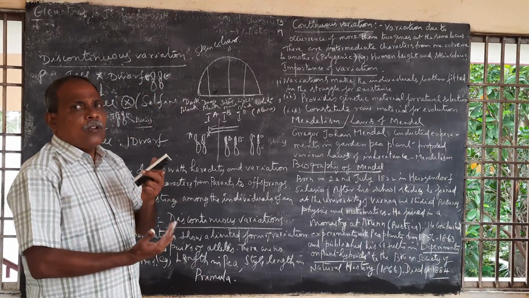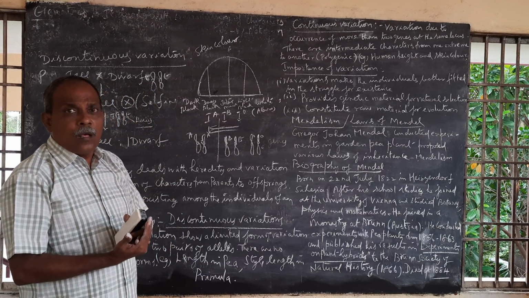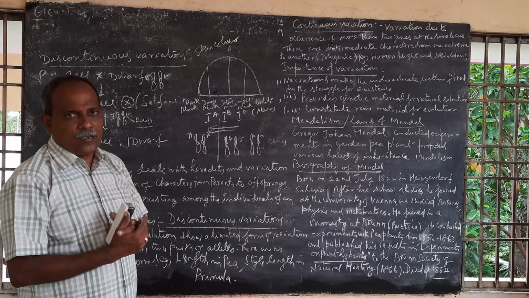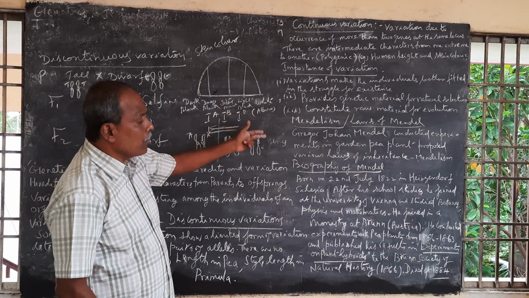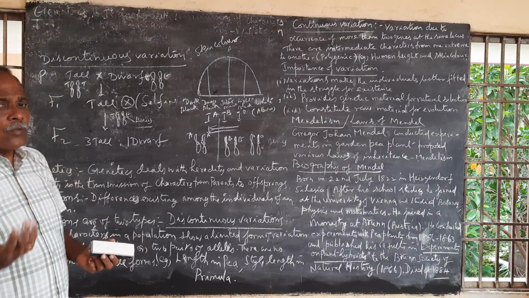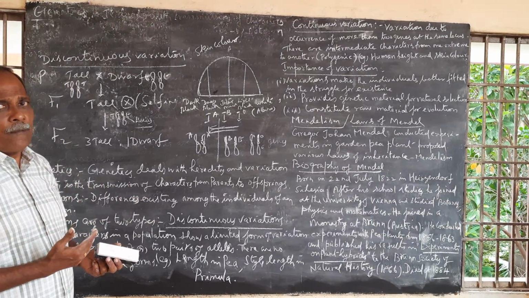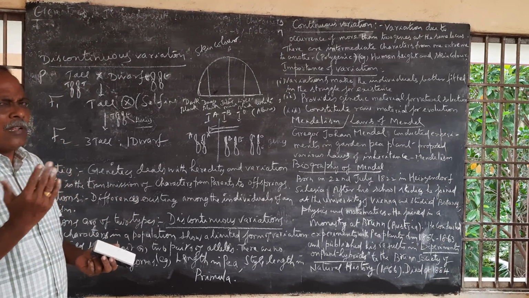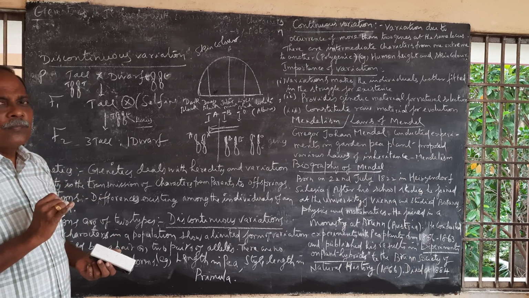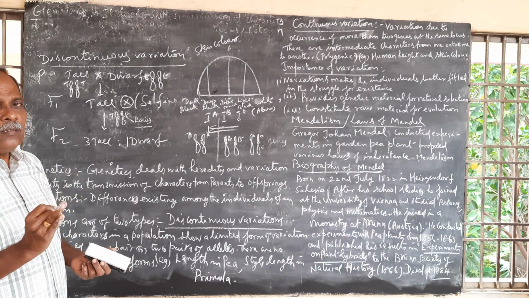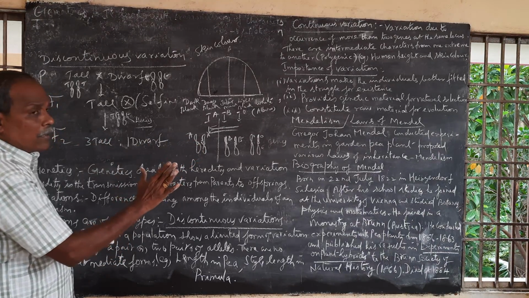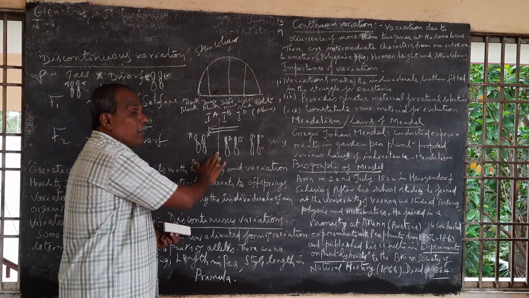Variations also play an important role in high yield, disease resistance, and some other important characters. Now you just see continuous variation and discontinuous variation. Go through the example of height in pea plant, and style length in Primula chinensis, where you don't get any intermediate form, but here you get intermediate forms.